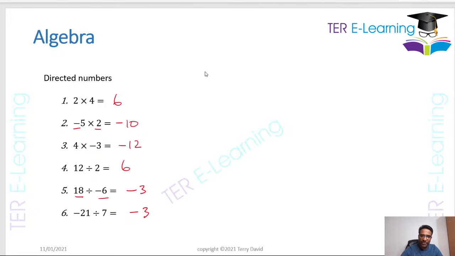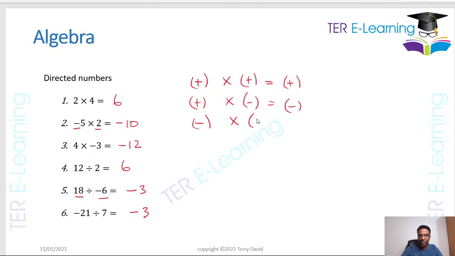So when it comes to multiplication, you need to remember, if I take a positive number and I multiply by a positive number, my answer is going to be a positive number. If I have a positive number multiplied by a negative number, I am going to get a negative number as my answer. If I have negative multiplied by positive, I'm going to get a negative answer. But if I have a negative number and I multiply by a negative number, I'm going to get a positive number. I know for some of you all this might seem trivial, right? It is trivial, but there are some students who have trouble with this.